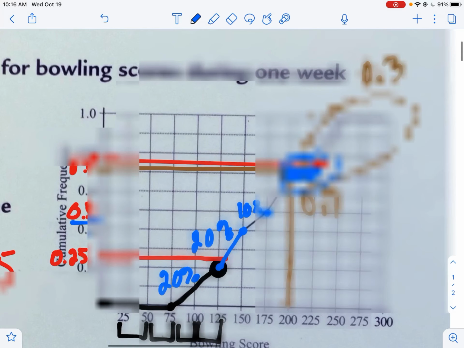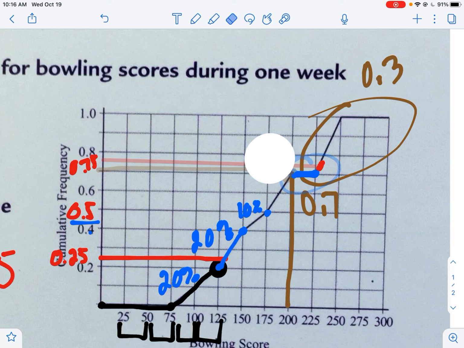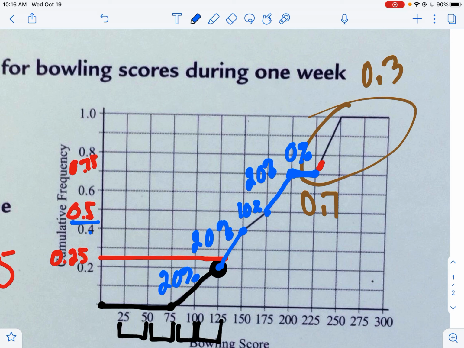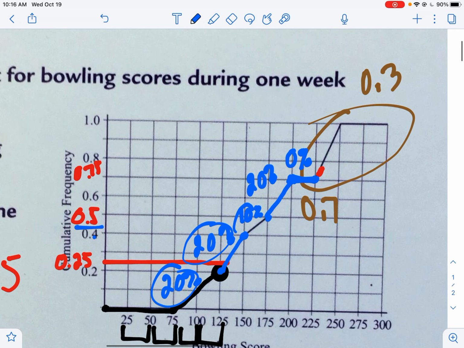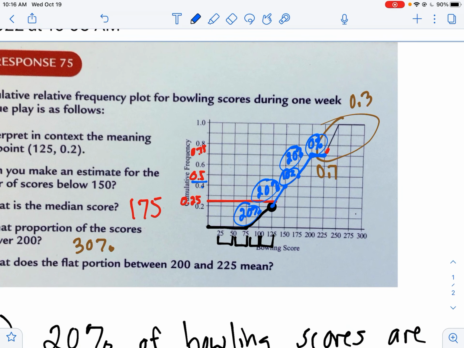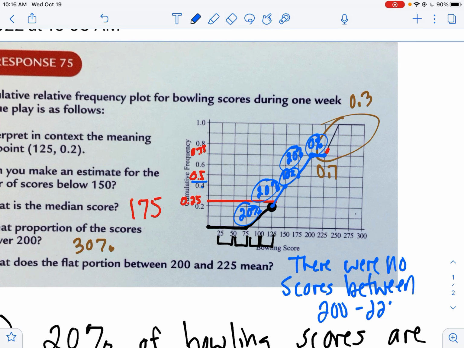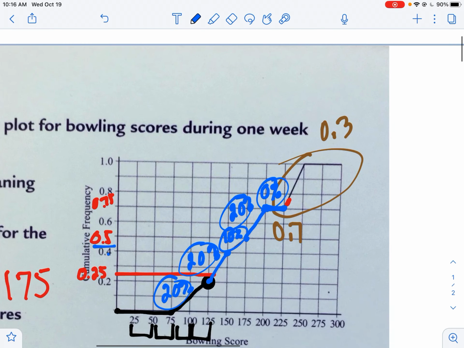And then from 175 to 200, I'm noticing a nice little spike here. It's going up 2 blocks. It's 20%. And then nothing. What that means is 0%. Nothing's changed. I haven't accumulated any scores here. So there's no accumulation. I've accumulated 20% of my data here, 20% here, 10 here, 20 here, and then 0 here. So what does that tell me? There were no scores between 200 and 225. I can also say that about scores from 250 to 300.